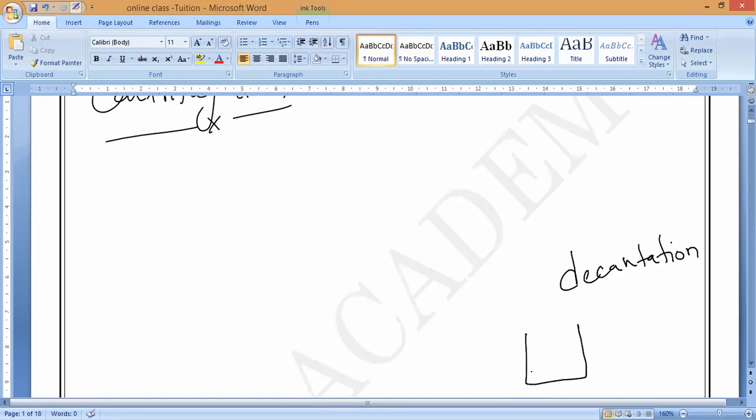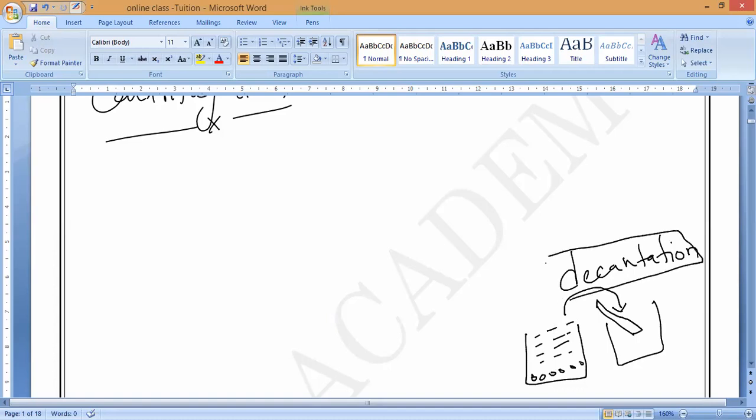After centrifugation, we are getting some solid particles and some liquid. Is it yes or no? Now, to separate that liquid, we'll take a glass rod, and along with the glass rod, we will pour this liquid. Is it yes or no? That is called decantation. What should we call it? Decantation.